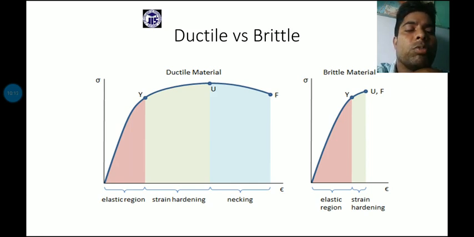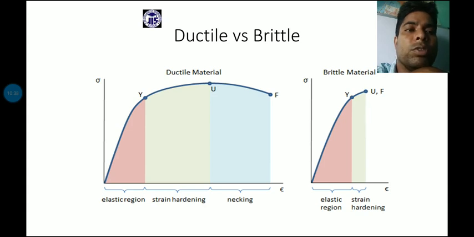Next, up to the yield point stress, the material behaves like strain hardening, with phase transformation of the material. And the last one is neck formation.